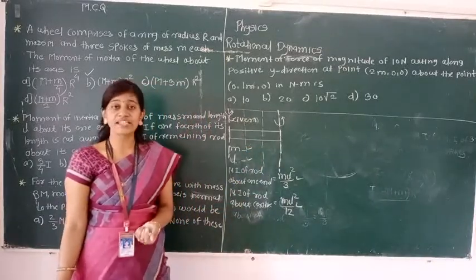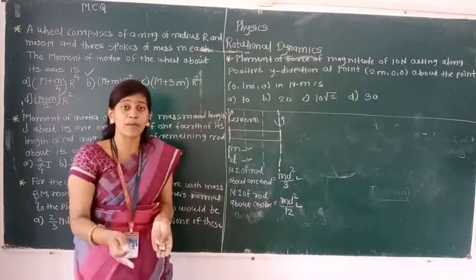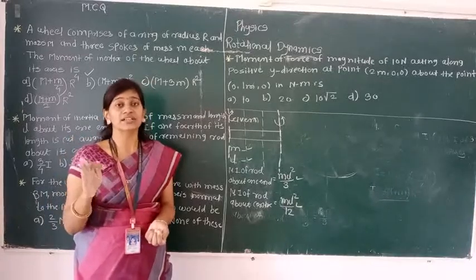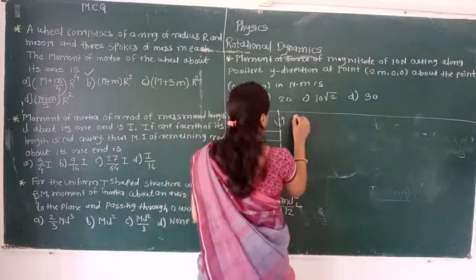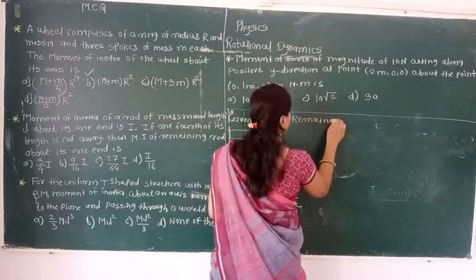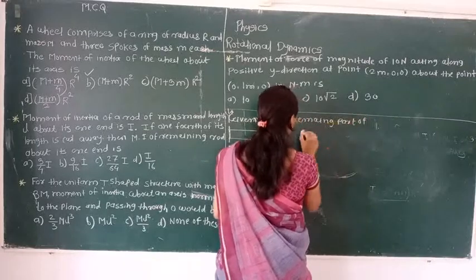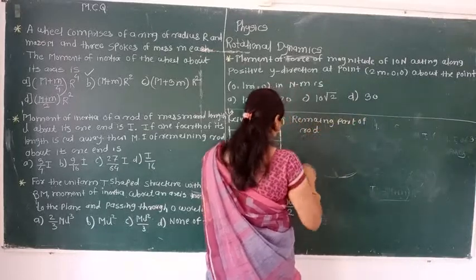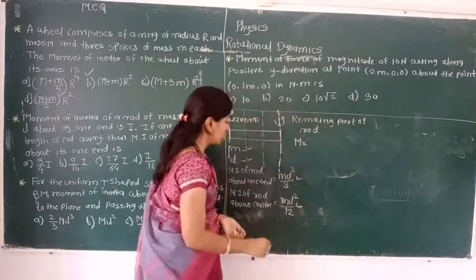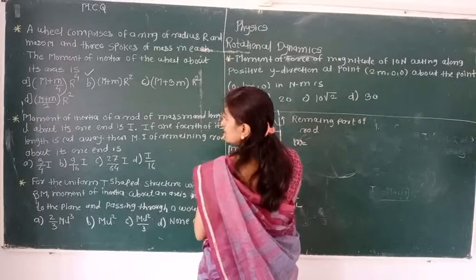What we will get instead of m, we will get 3m divided by 4, because out of 4 parts, one part is cancelled. So out of 4, how many parts are left? Three. So here the remaining part of the rod, for that the values of m and l are going to change. The m, we are taking here small m as per the notations here.